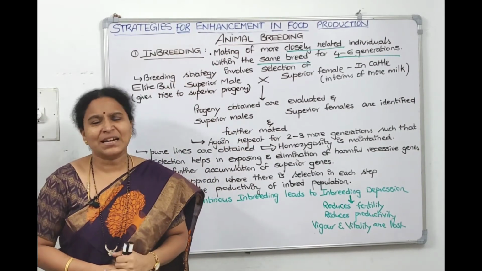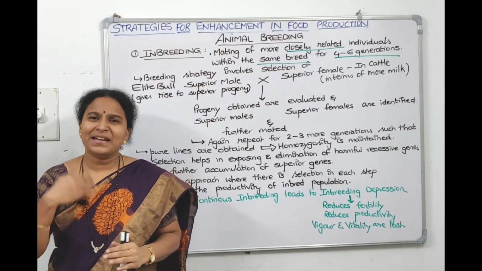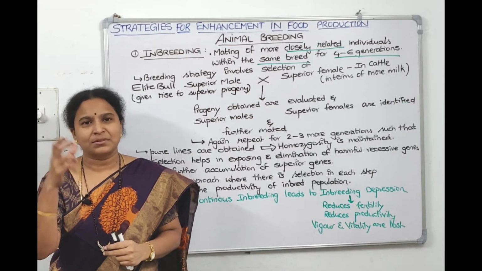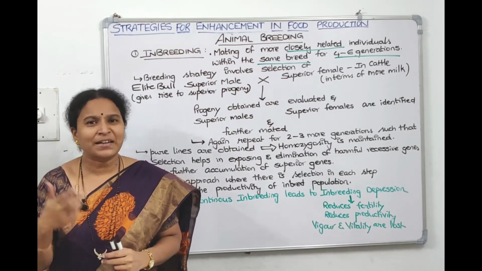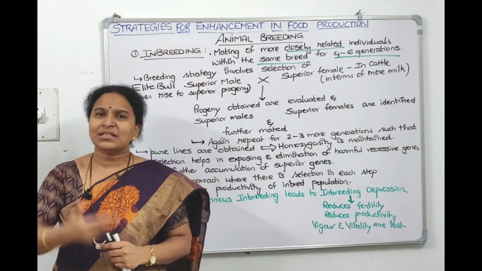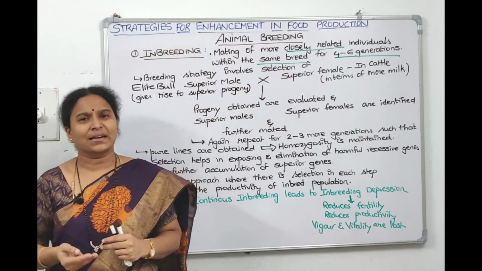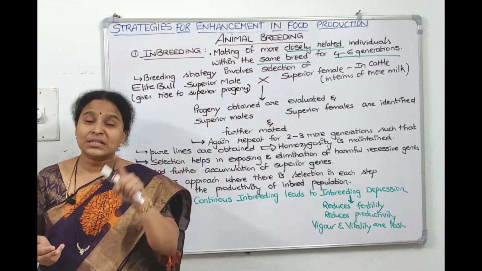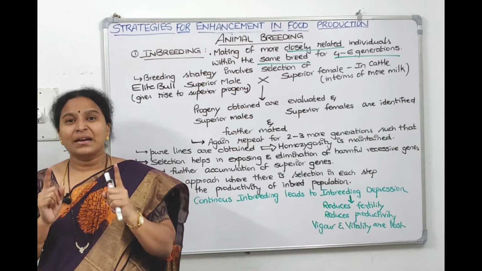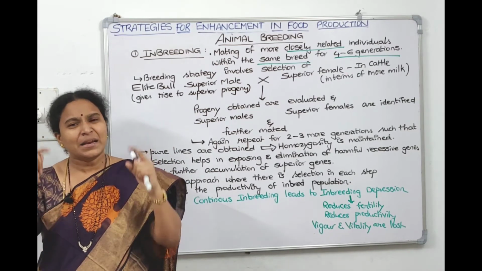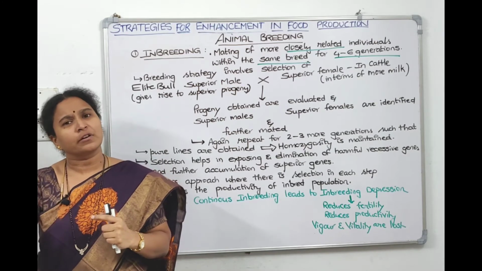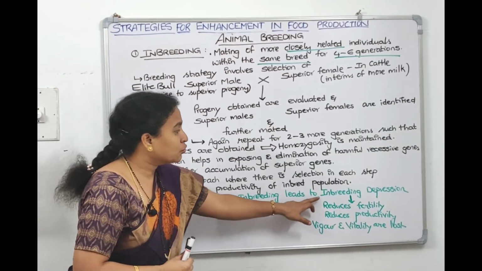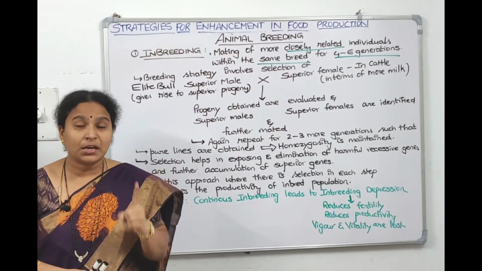But then, what is the disadvantage of inbreeding? Continuous inbreeding. For example, if your mother is cooking the same dish every day, Monday, Tuesday, Wednesday, Thursday, Friday, Saturday, every day the same thing, that monotony, you don't like it. You want to have another taste. Breeding among the same variety, breeding among the same breed, leads to inbreeding depression. They get depressed, they get suppressed, they don't want to do further crosses, right? So disadvantages: continuous inbreeding leads to inbreeding depression.